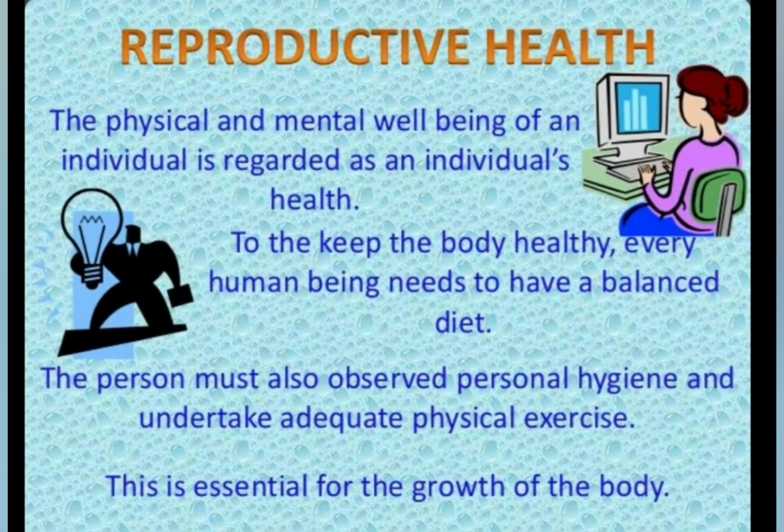Reproductive health. The physical and mental well-being of an individual is regarded as the individual's health. To keep the body healthy, every human being needs to have a balanced diet. The person must also observe personal hygiene and undertake adequate physical exercise. This is essential for the growth of the body.